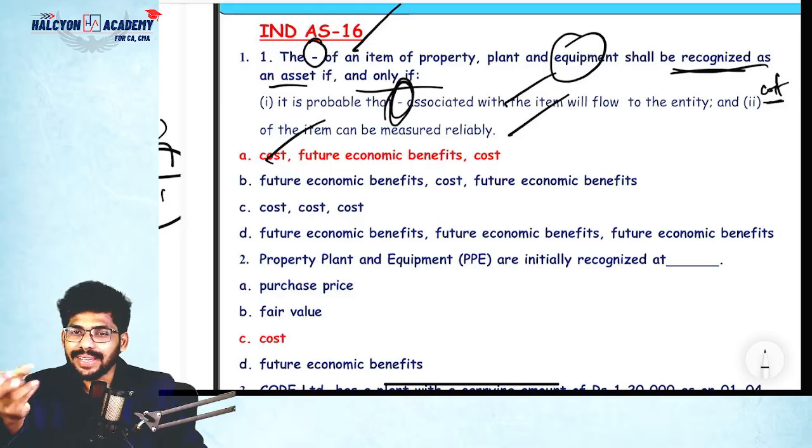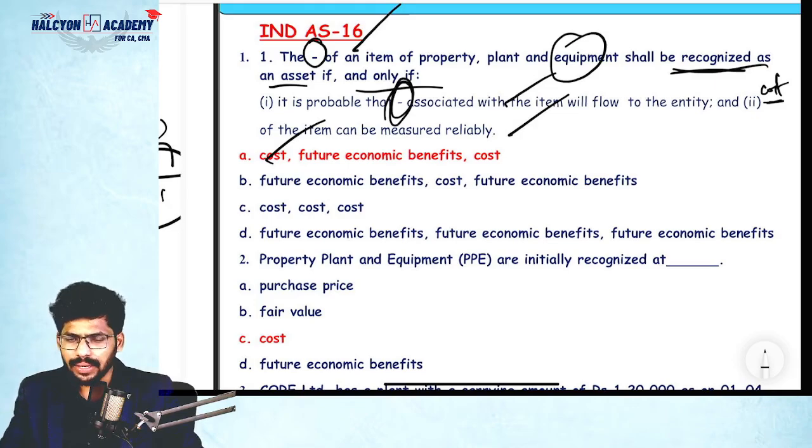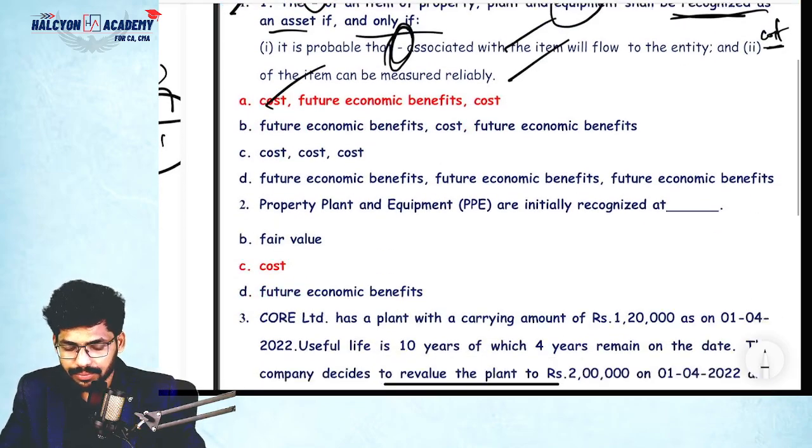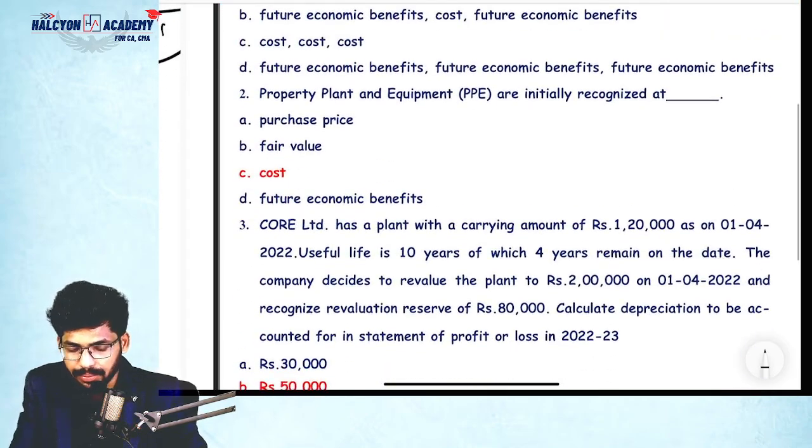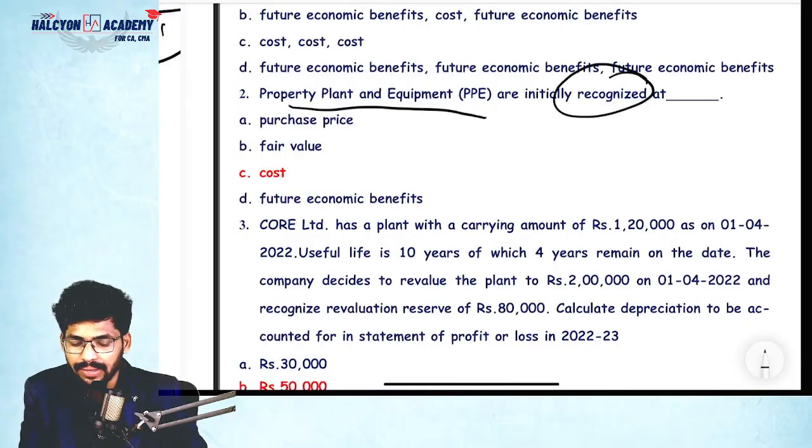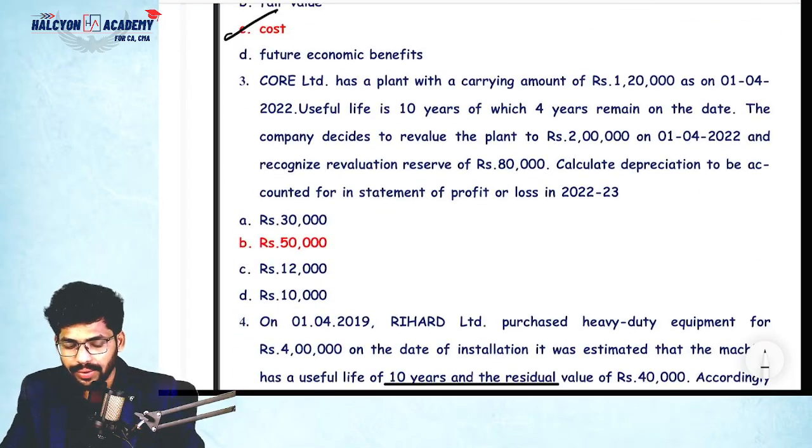So this is the recognition criteria for Ind AS 16, nothing but PP. Correct? Yes, this is the basic question, guys. Next, PP is initially recognized at cost only. Obviously, everyone knows about it.